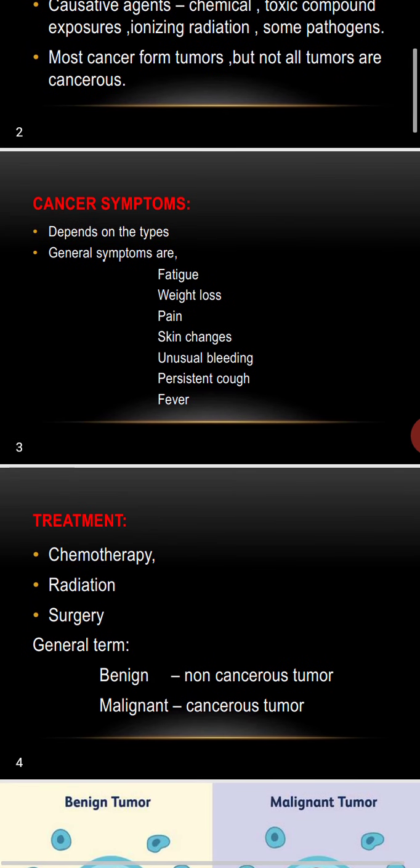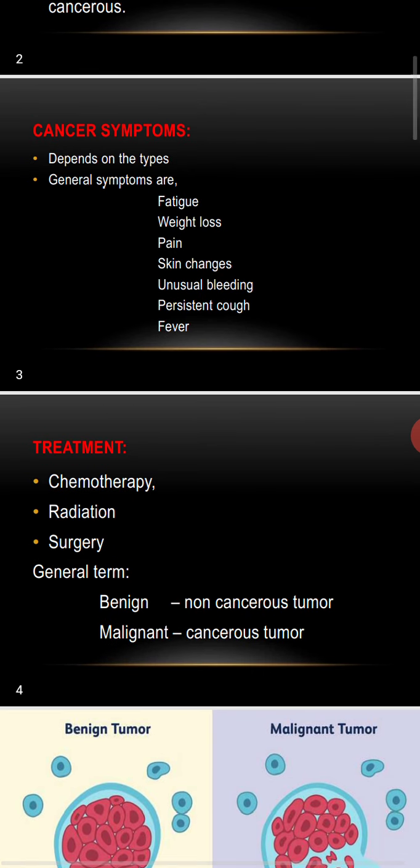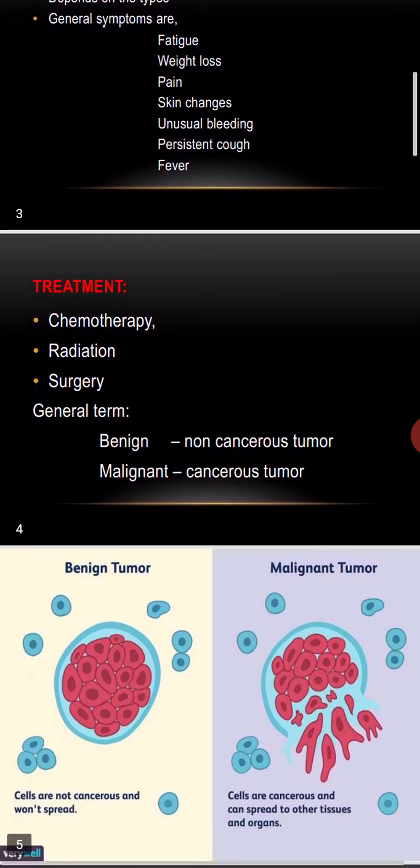Now, the cancer symptoms. We're only mentioning the general symptoms. According to the different kinds of cancer, there are different kinds of symptoms. The general symptoms are fatigue, weight loss, pain, skin changes, unusual bleeding, persistent cough, and fever. The treatment is chemotherapy, radiation, and surgery. We will discuss much more about this in a later section.